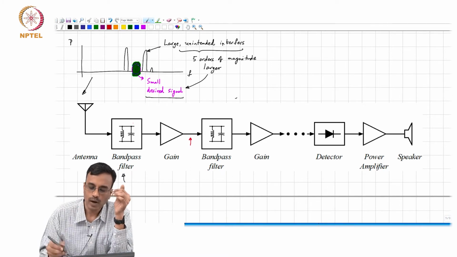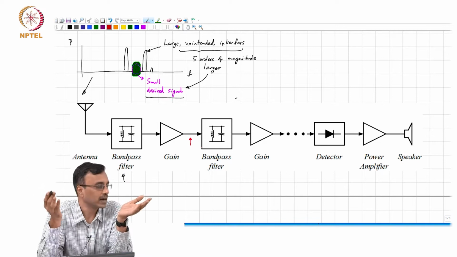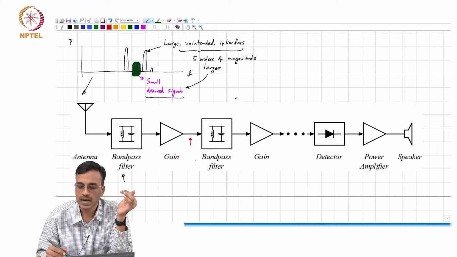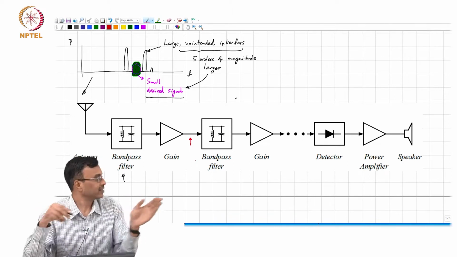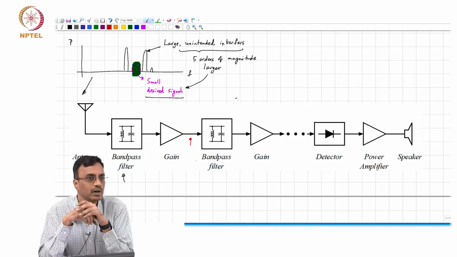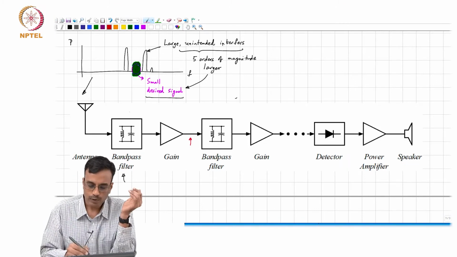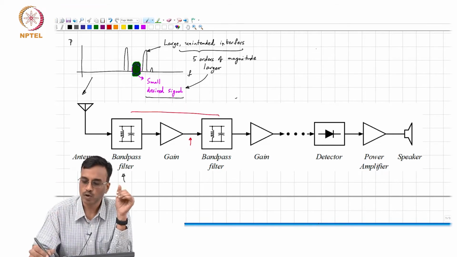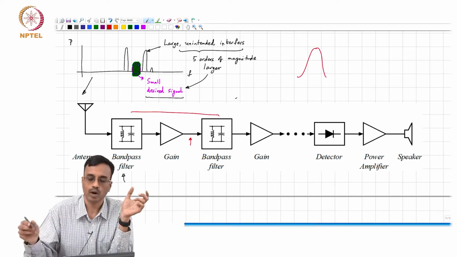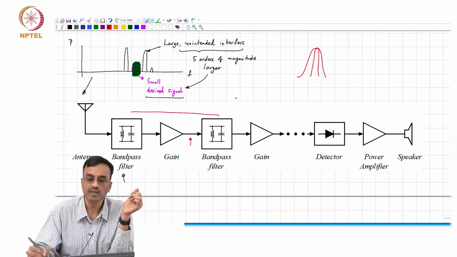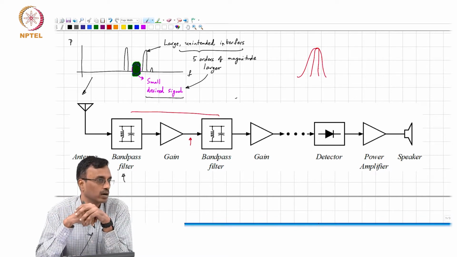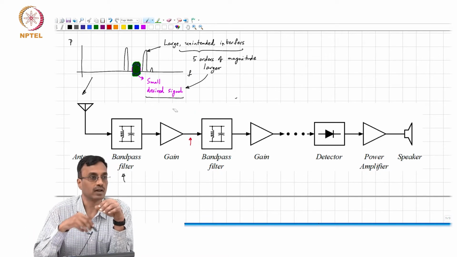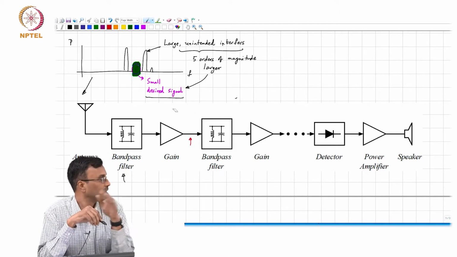And then, you need to get rid of the interferers further. So, you put another bandpass filter, some more gain, and then you do this until, let's say you have 10 stages of this. What will happen eventually? Well, the equivalent transfer function is that of cascading a whole bunch of narrowband filters, and you know that if you have a filter like this and you cascade one more like this, you basically will get a result which is narrower, right?